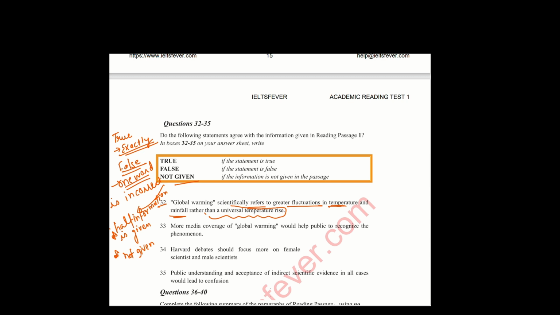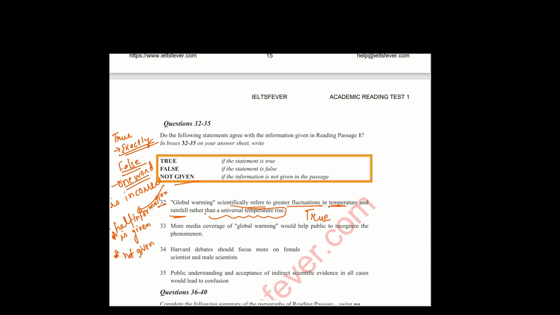So it is really connected with greater fluctuation. There is no connection with any particular place's temperature rise. So the 32 option is true. Clear mention in the paragraph G.